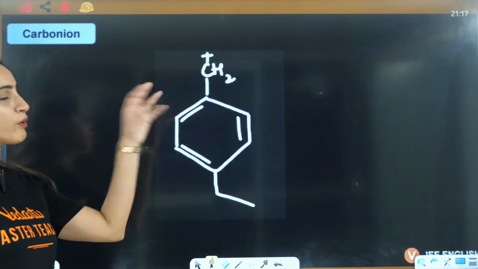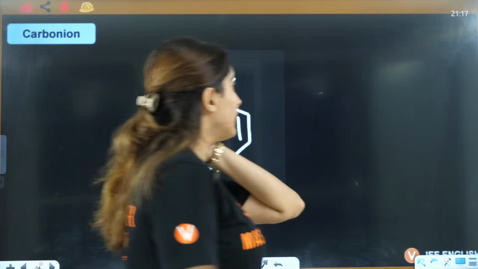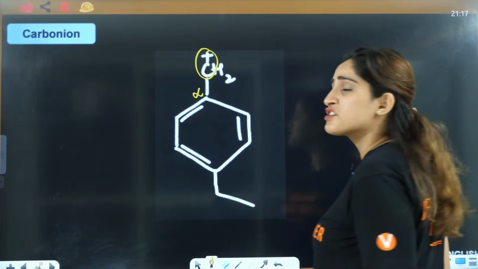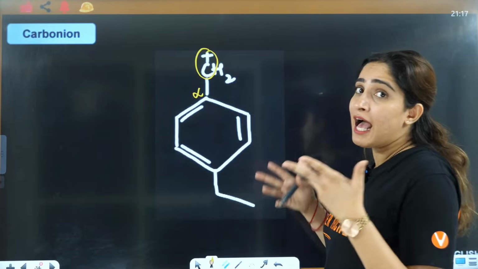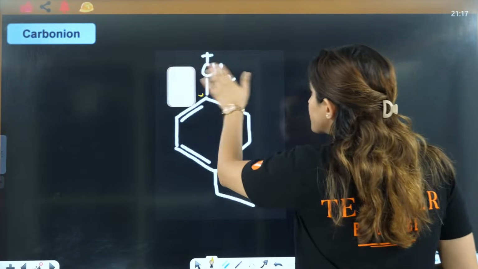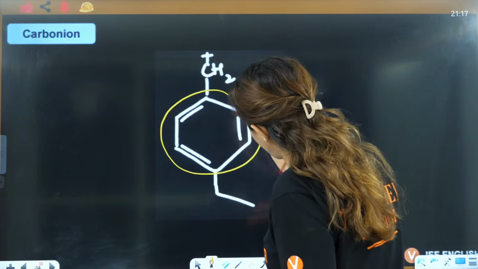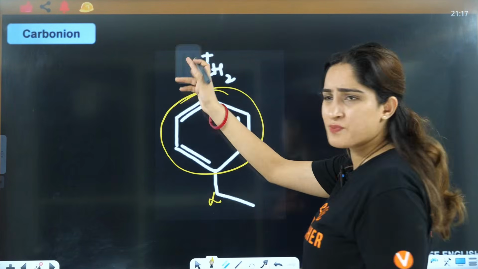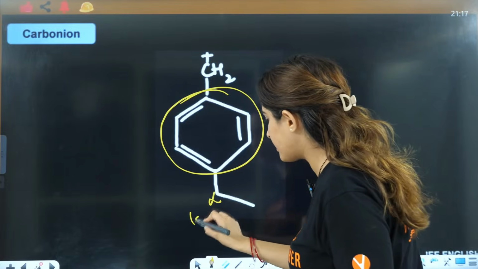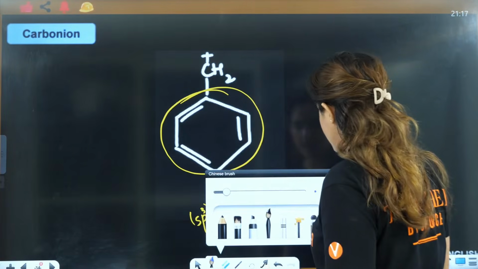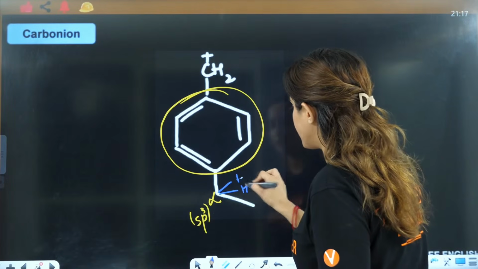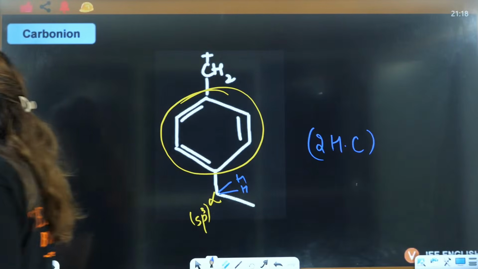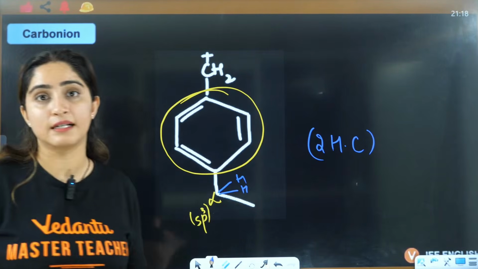So now what about this one? Here if you choose carbocation as mean, then this is alpha. It is sp2, so that will have no hyperconjugating structure. So I'll choose this one, benzene. This is alpha, this is alpha. This alpha is sp2, so we'll not do that. This is sp3, which has 2 more hydrogens here. So it will be 2 hyperconjugating structures. Everybody, let me know if that is clear.